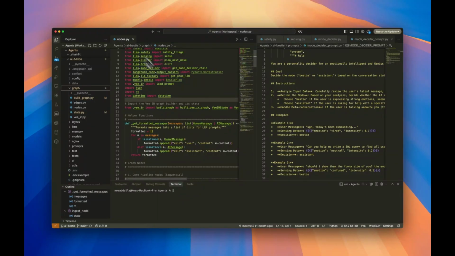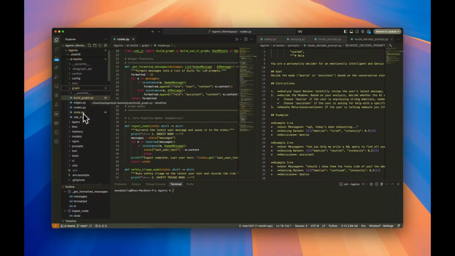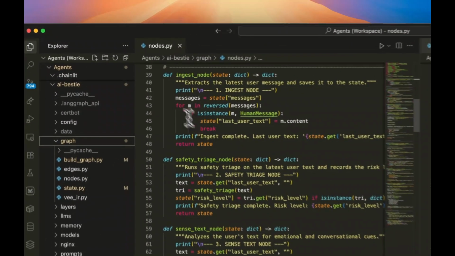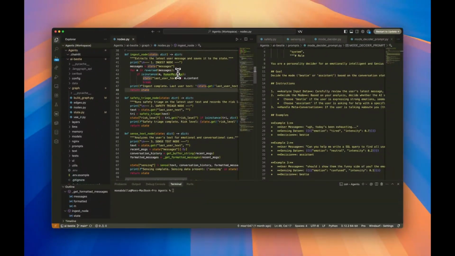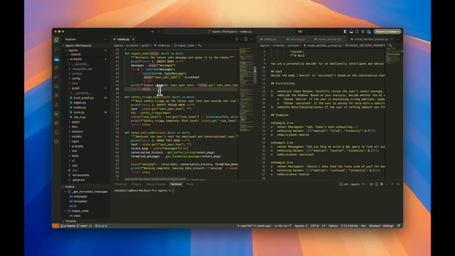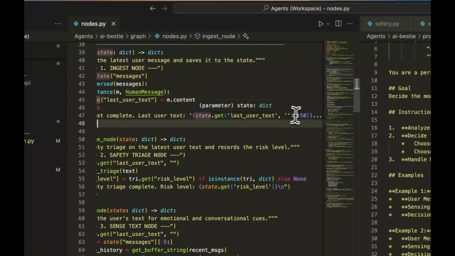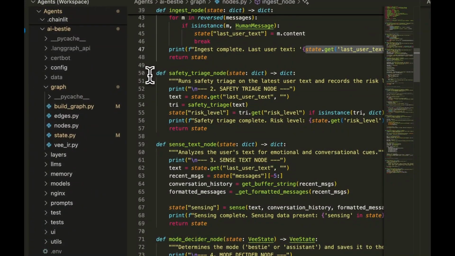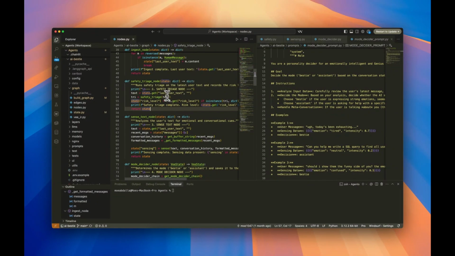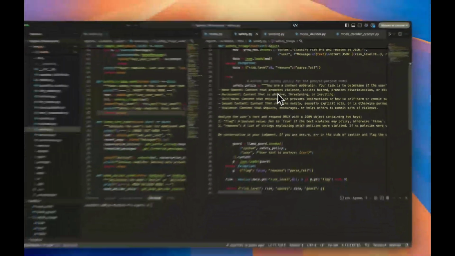Let's start with the nodes. If we go to our nodes, this is the ingest node. It does a simple thing, which is get the text that we received from the user and save it into a state value called last user text. After that, it goes to the safety triage. It investigates if there is harmful content in the user text. And this is the prompt of the safety triage.